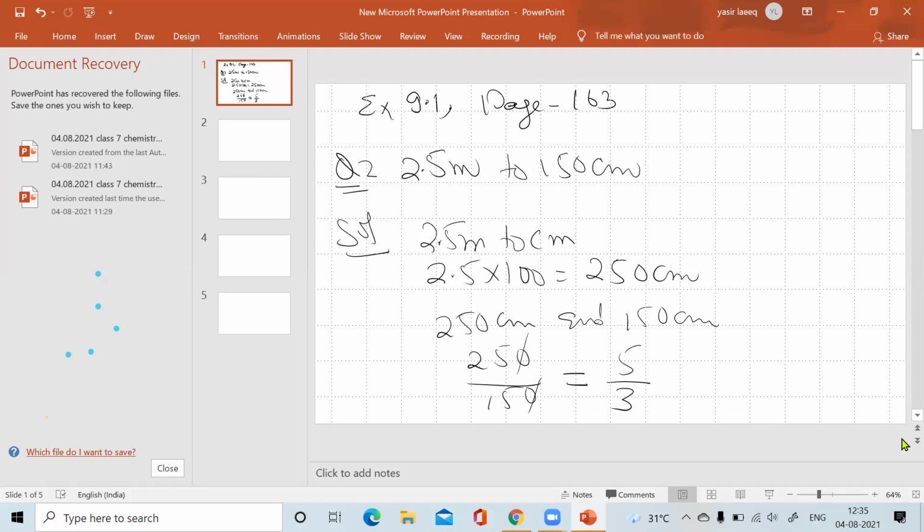So the ratio is 5 to 3. Is it clear? Remember, if you do wrong conversion, the answer will be wrong, and if you do wrong simplification, again it will be wrong.